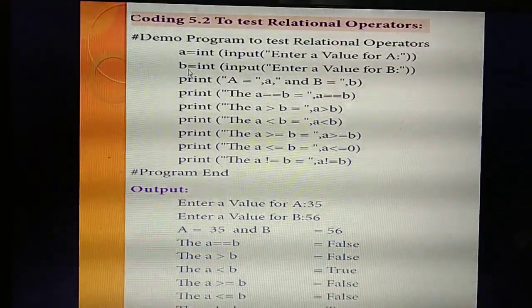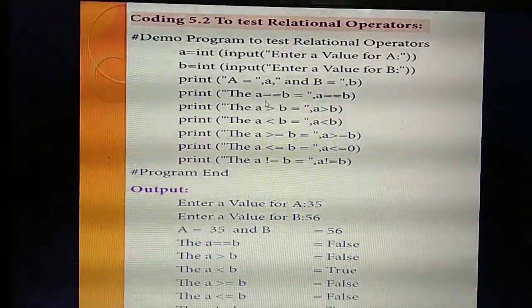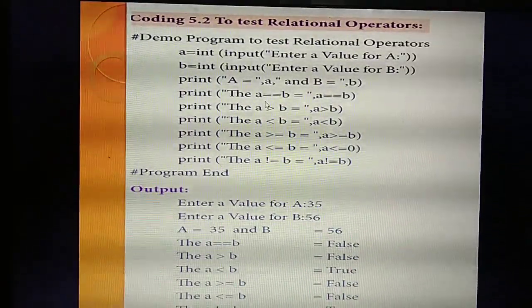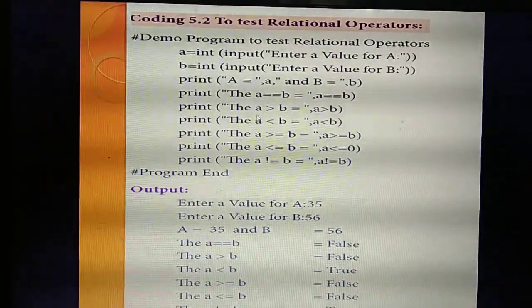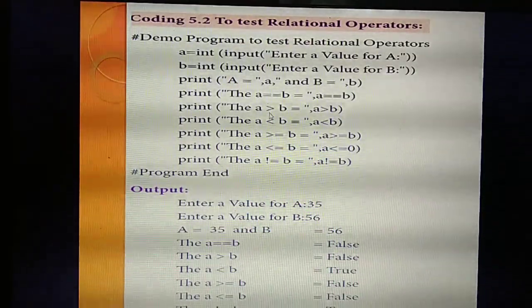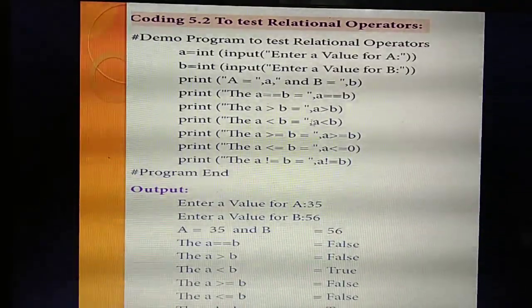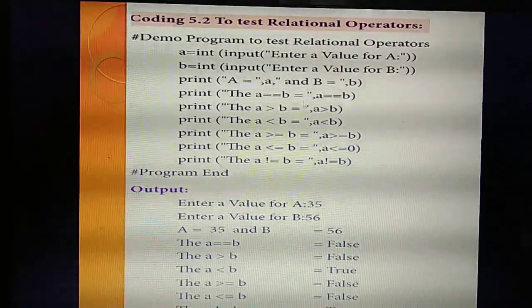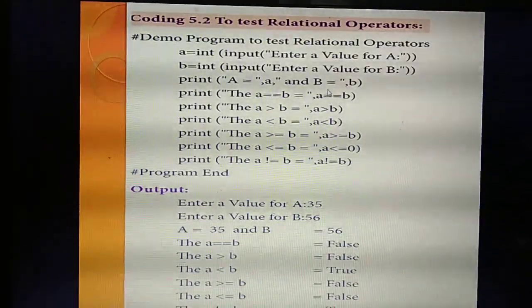Understand? Yes. So listen. What's the first relational operator? Equal. The condition, what are the things you are given? What's the use of print? So what are the things you are given inside print? It will print in the output screen. So inside the printf function, I am giving the A double equal to is. This is nothing but statements you are giving inside printf function. Here only calculations is going on after this quotes.